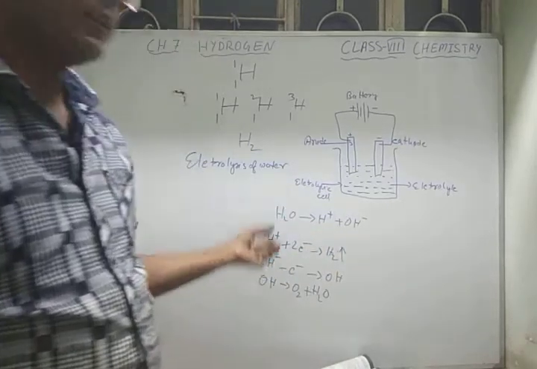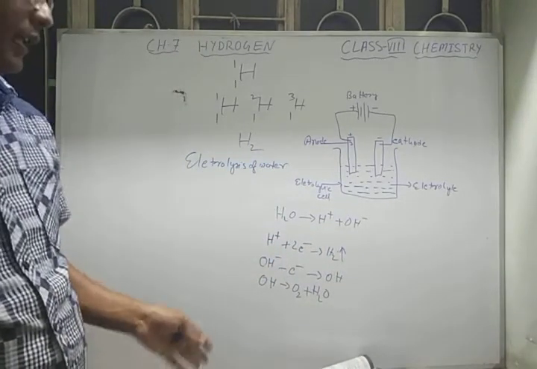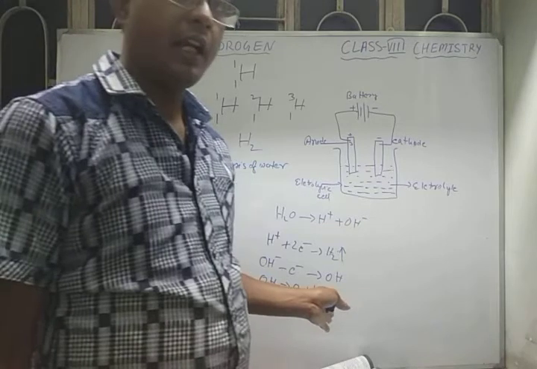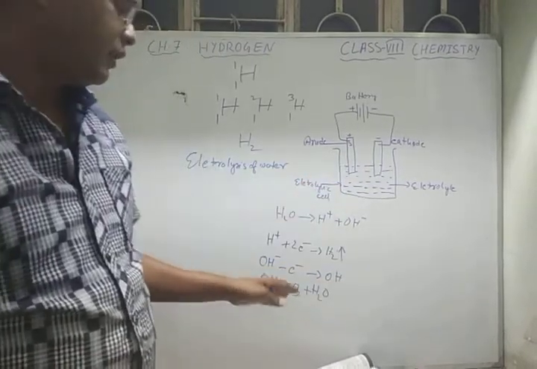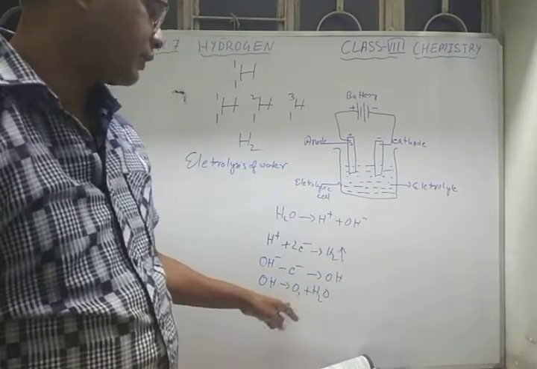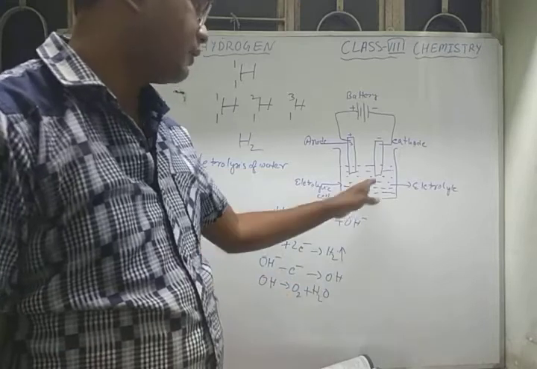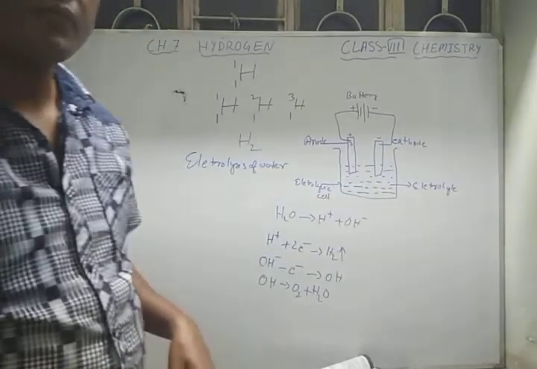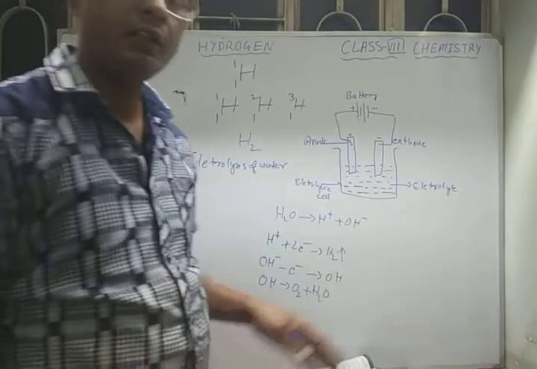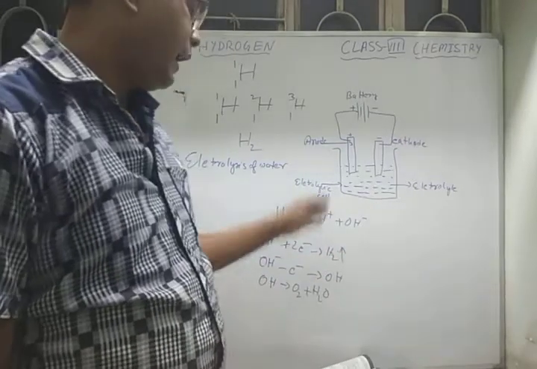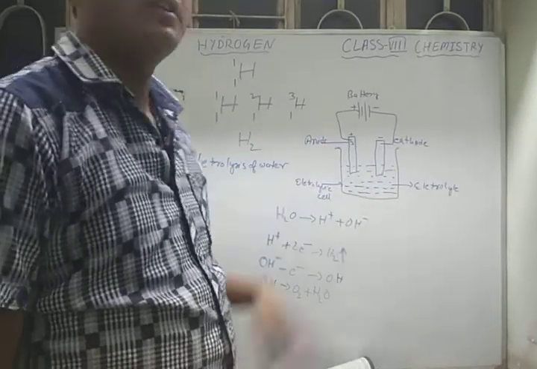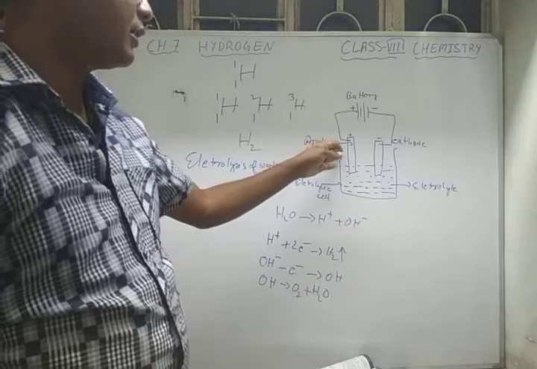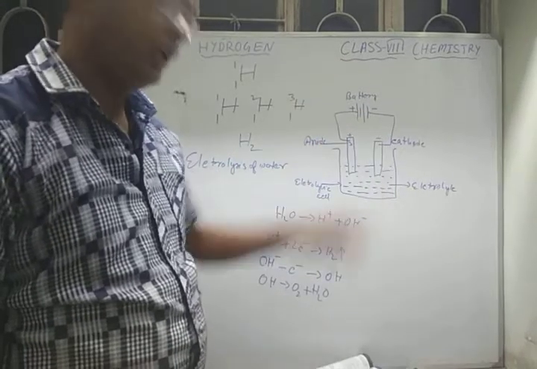When the reaction is completed, this hydroxide decomposes into oxygen and water. The water is left mixed with the acidulated water, and the oxygen is collected in the other jar placed over the anode.